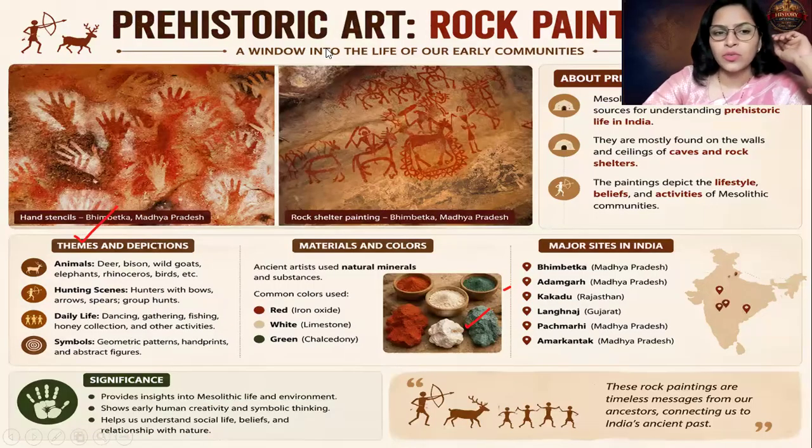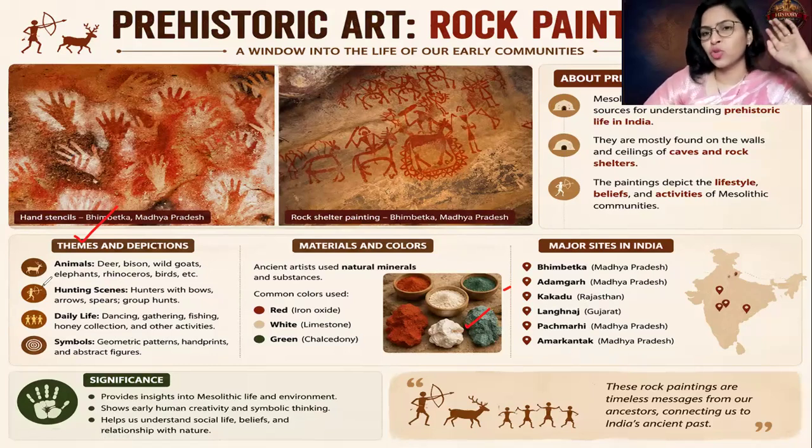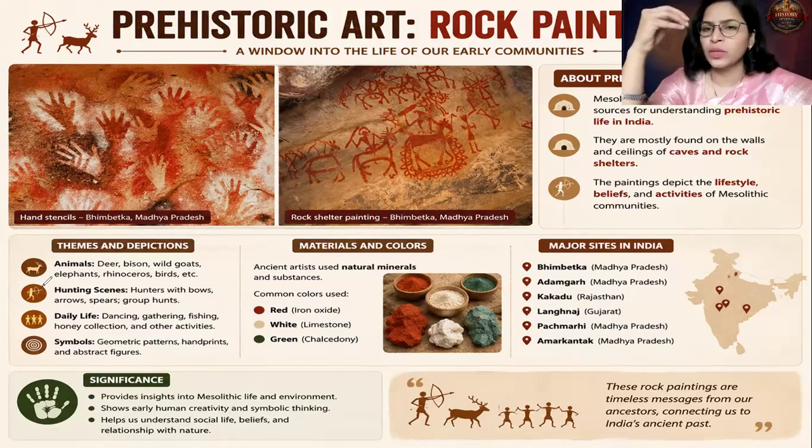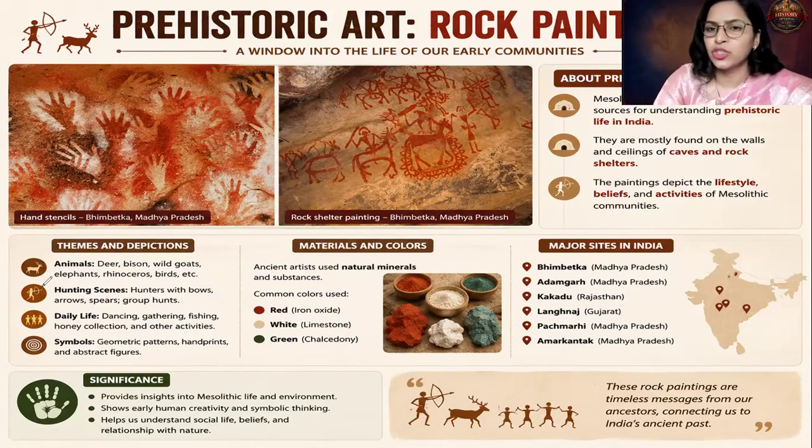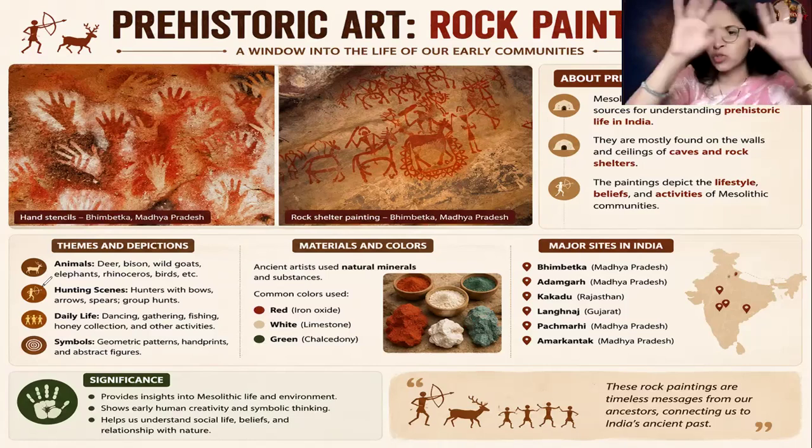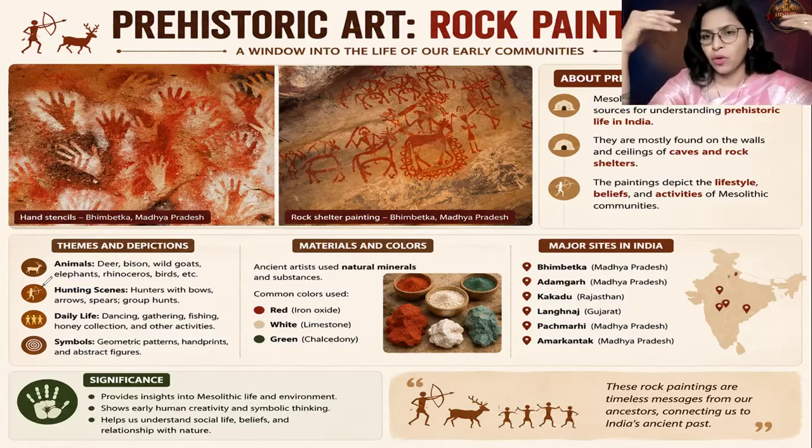Now let us try to decode what this theme depicts. First of all, as I've mentioned, animal scenes dominate. Animals are widely depicted. So what does this depict? First of all, it depicts that man used to stay in synchronization with nature. He used to stay in the rock shelters which were surrounded by natural forest, and hence man was in sync with nature, and so many animals he could observe on a day-to-day basis, and he could draw them and put them on the paintings.